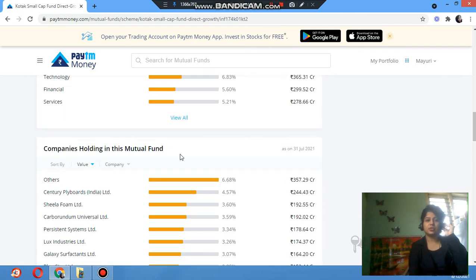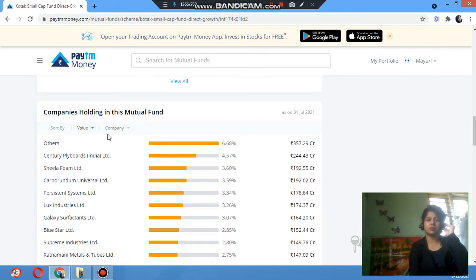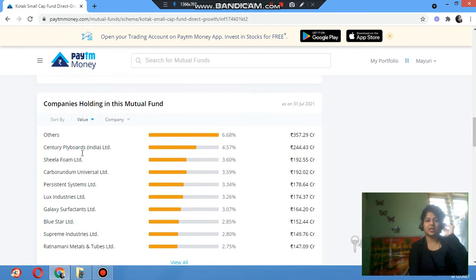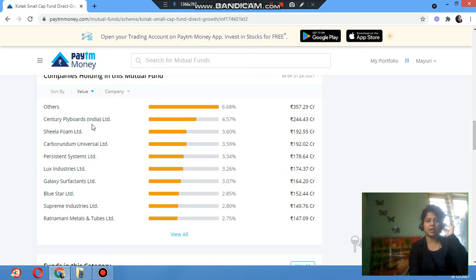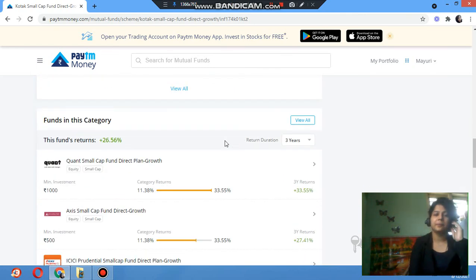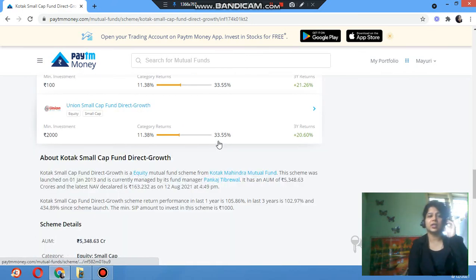Companies holding in this mutual fund, which companies they are investing in: Century Plyboard India Limited, Sheela Foam Limited, and so many other companies, 6.68, 4.57. You can check other companies also.